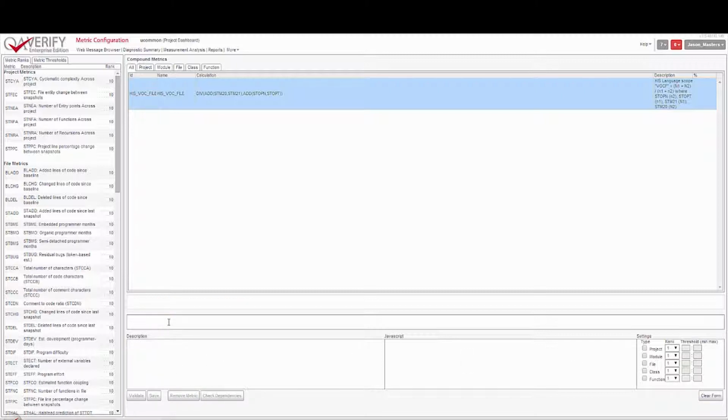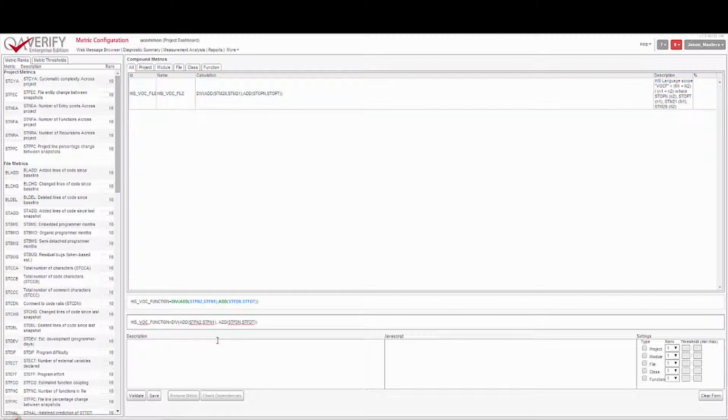So the formula is a spreadsheet type formula, and we'll enter that. And we'll also put in a description as well. We'll also select what we want the metric to apply to. We'll make it apply to functions, and the rank will tell us where it will appear in the list of metrics.